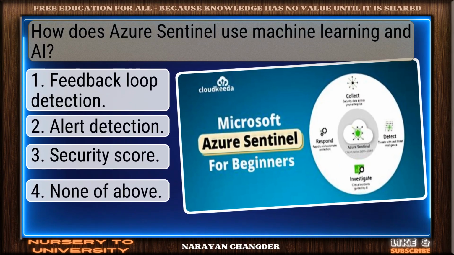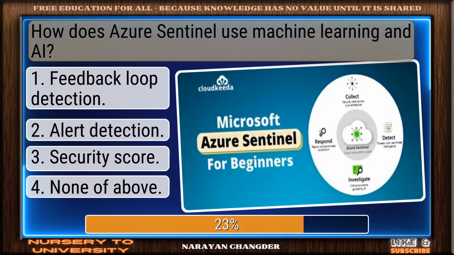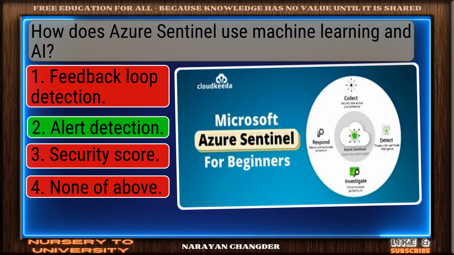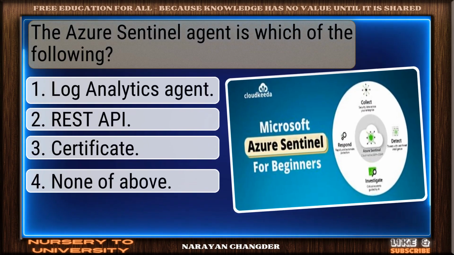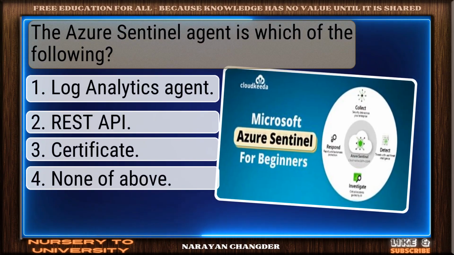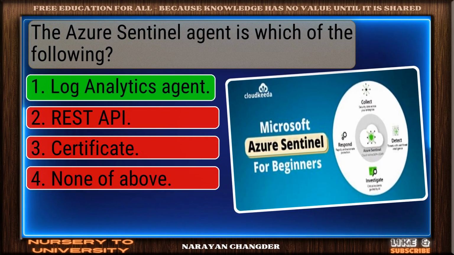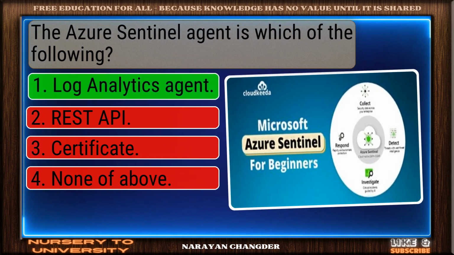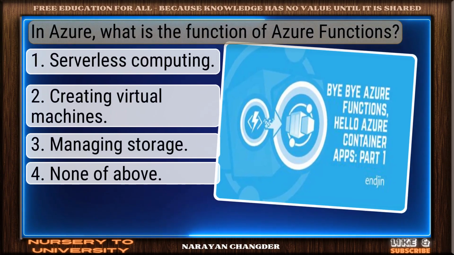Question number 39. How does Azure Sentinel use machine learning and AI? On track. Alert detection is the correct answer. Question number 40. The Azure Sentinel agent is which of the following? Exactly. Log Analytics agent makes sense, and it is the right choice. Question number 41. In Azure, what is the function of Azure Functions?